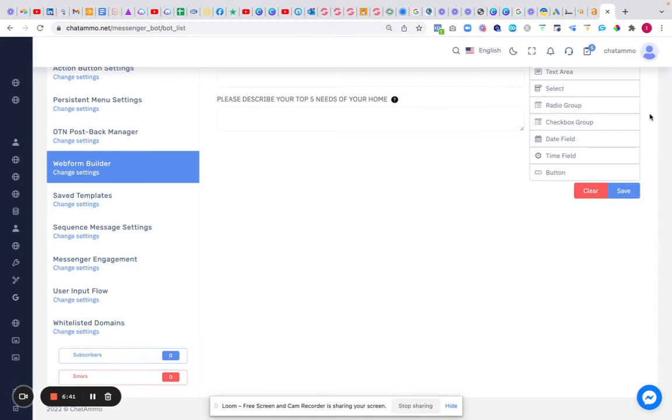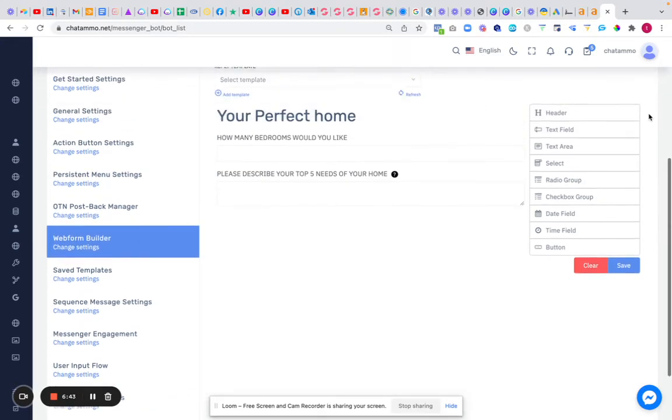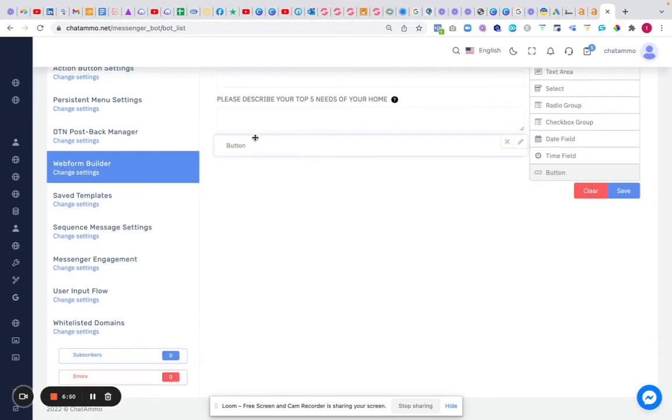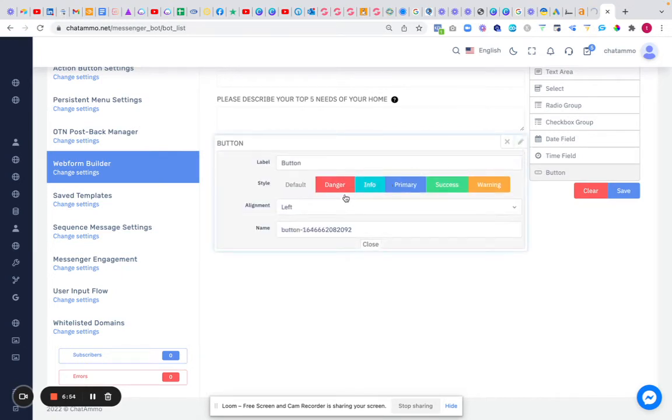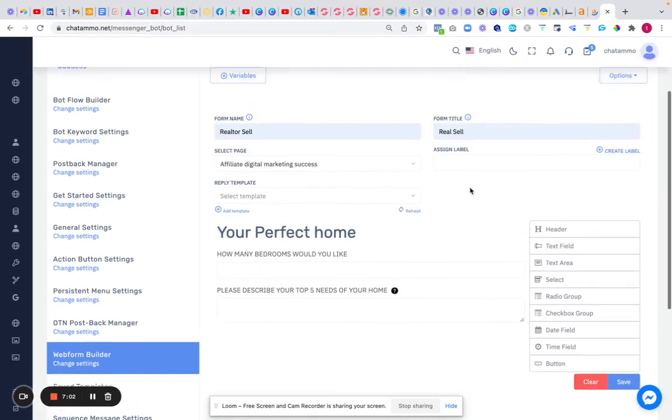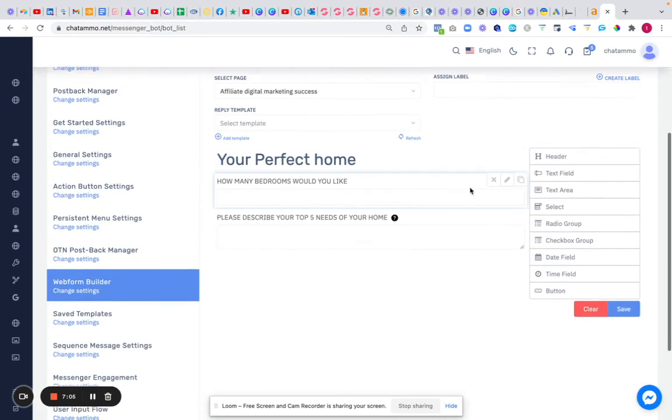And you can have all of these different choices. Just keep on going down so you can see you can build a form. The important thing to do at the end is make sure that you have a button in there. Your button must be added. So if your button's added, then it's all cool. Then submit the form in, and that's it, all done. Right, so it's really quite simple. I'm just going to get rid of all of that because we don't need it. In fact, I should just be able to click out of it.